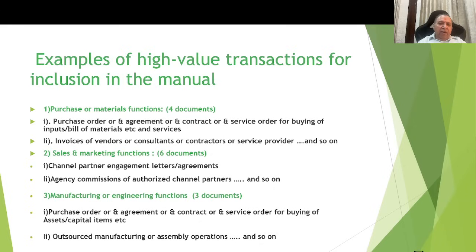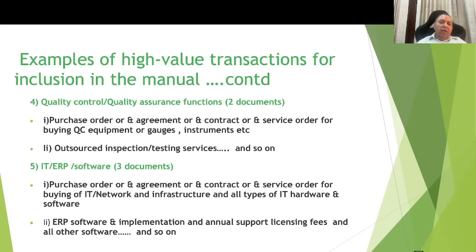The remaining 4 documents. Manufacturing or engineering functions. 3 documents identified. For number 1, purchase order or agreement or contract and service orders for buying of the assets and capital items. Then number 2, outsourced manufacturing or assembly operations. Quality control, quality assurance function. Purchase order agreements, contracts or service orders for buying of QC equipments or gauges or instruments and services. Inspection services. Number 2, outsourced inspection, testing services, etc.